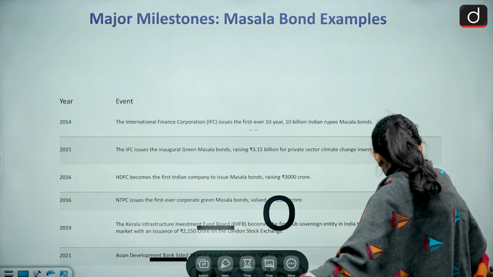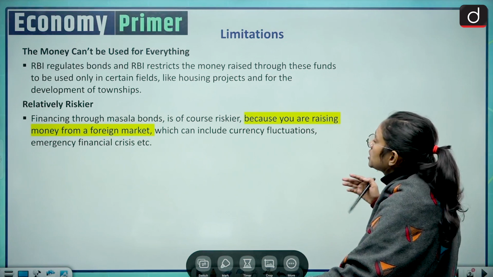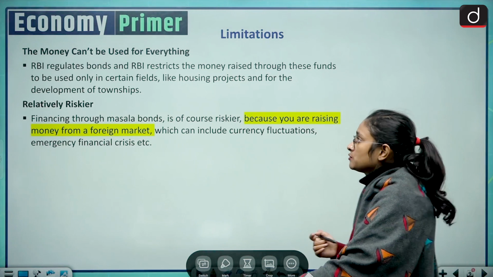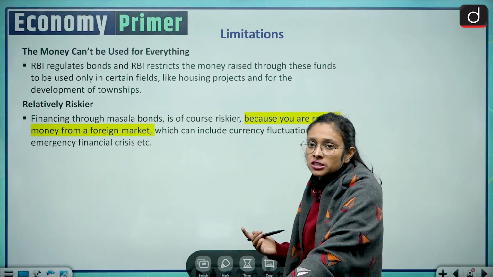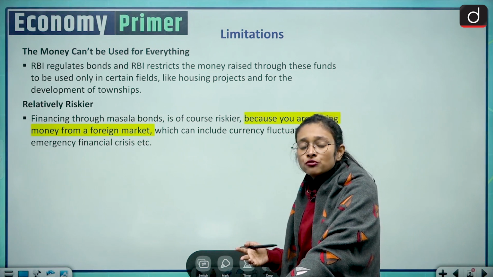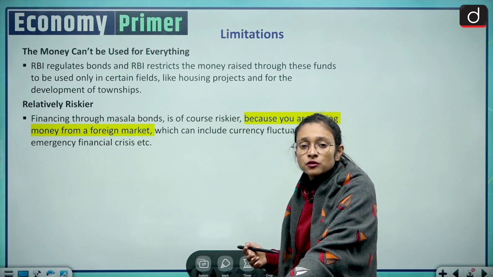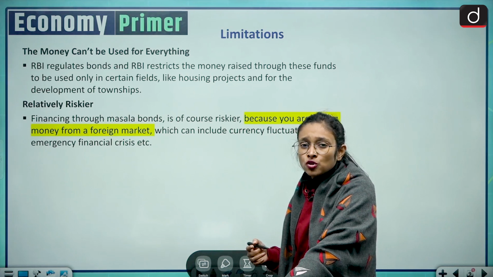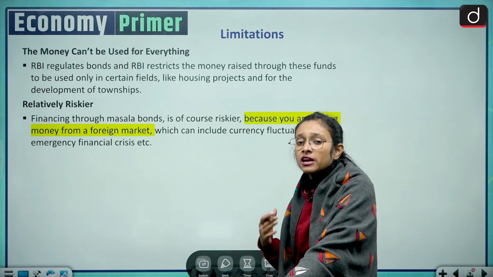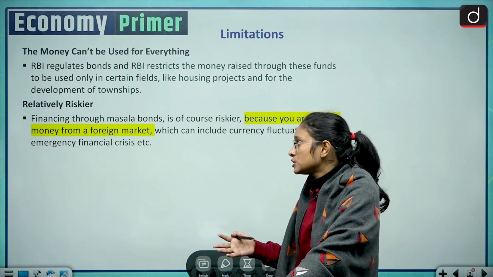Moving on to the next slide. The next slide is about the limitations we have in terms of the masala bond. So the first limitation is the RBI regulation. It has pointed out a few regulations, that it cannot be used for real estate, and it cannot be used for the development of townships. So the money cannot be used for everything. So this is the first limitation we have.